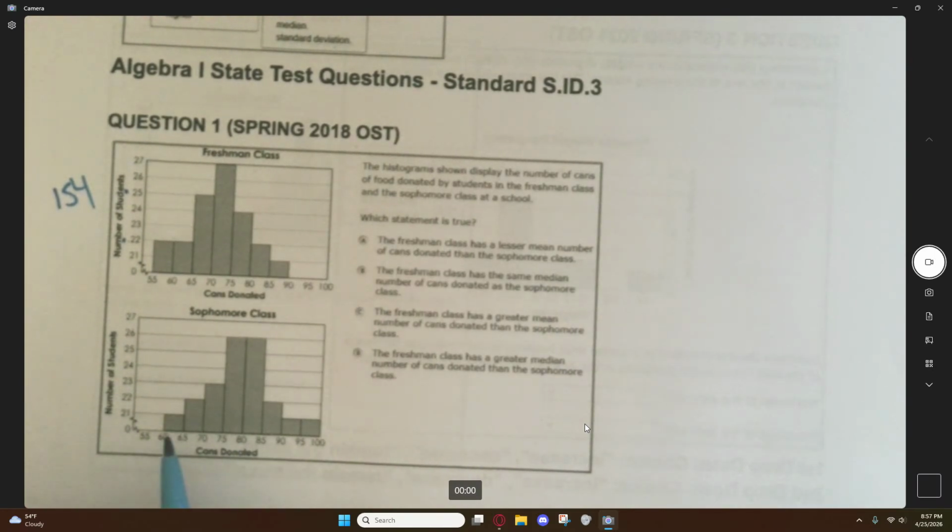And here we have 21 plus 22 is 43, plus 23 is 66, plus 26 is 92, plus 26 again is 118, plus 22 is 140, plus 21, 161, plus 21, 182.